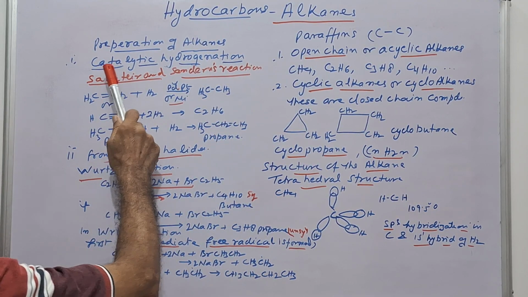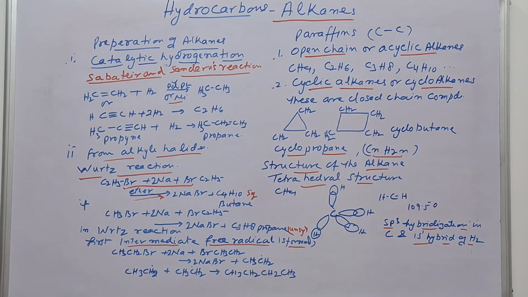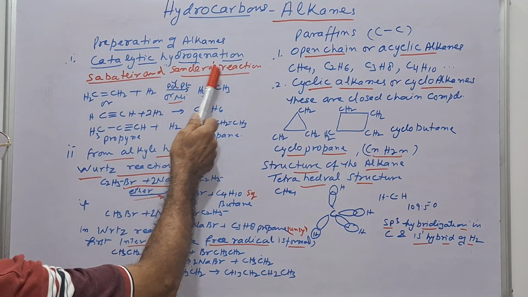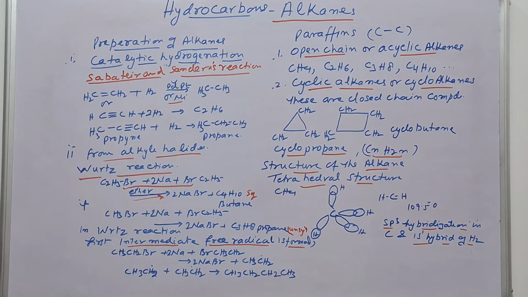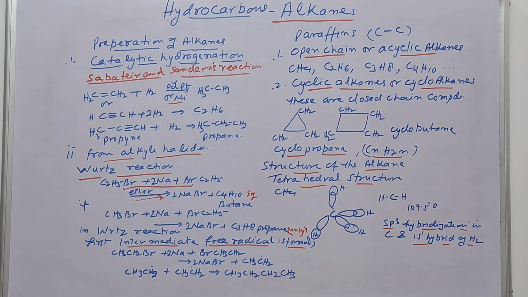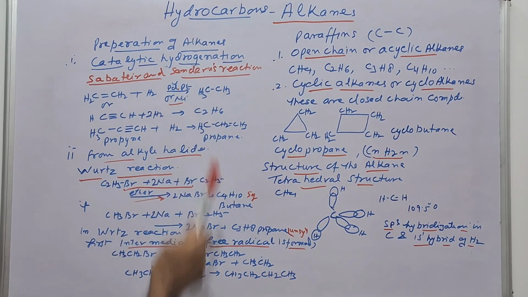So this is known as catalytic hydrogenation, also known as the Sabatier-Senderens reaction. In this case, hydrogenation takes place, that is addition of hydrogen on unsaturated hydrocarbons. So it's a very important reaction.